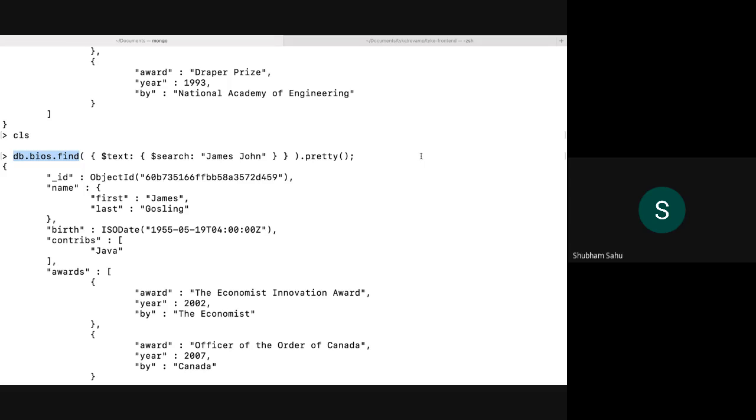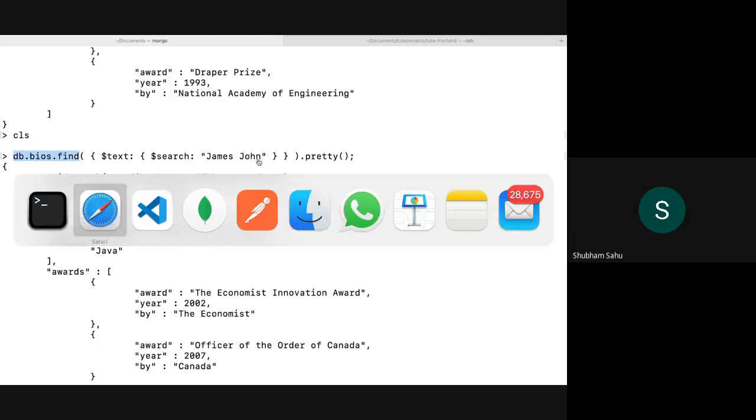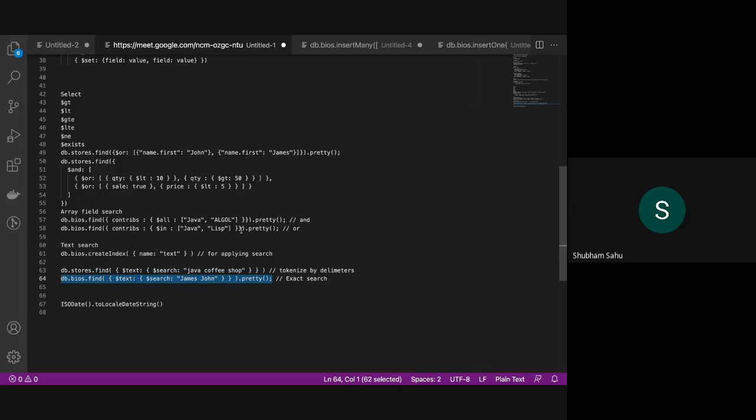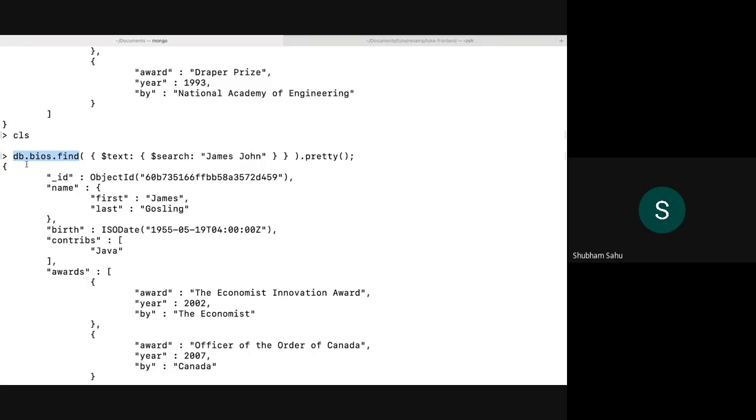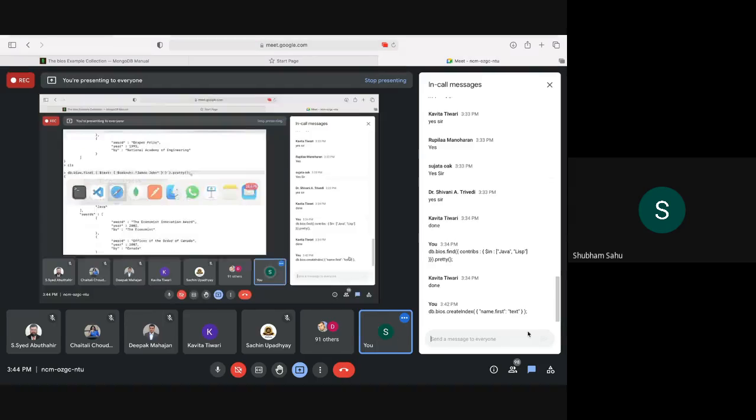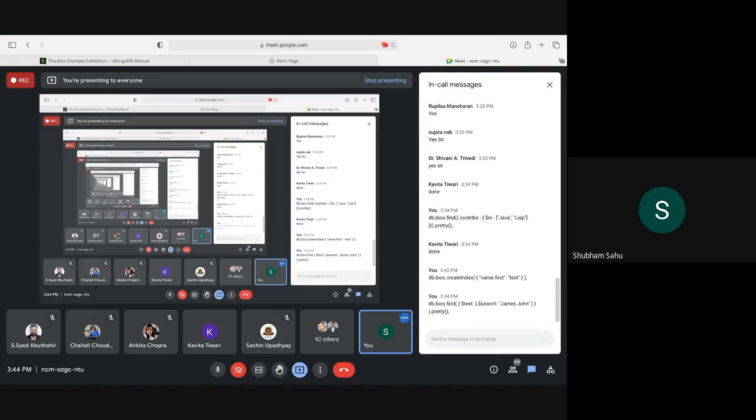And if we want to search for a specific exact text, in that case we can search in this way. Let me share this thing, then I'll share that one. To perform this operation, creating the index is a must.